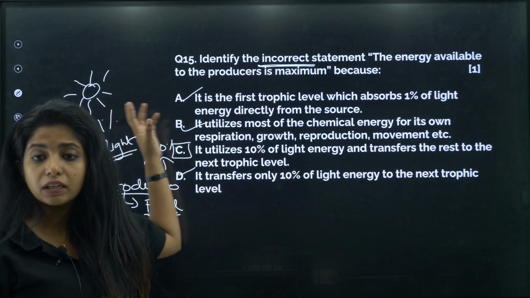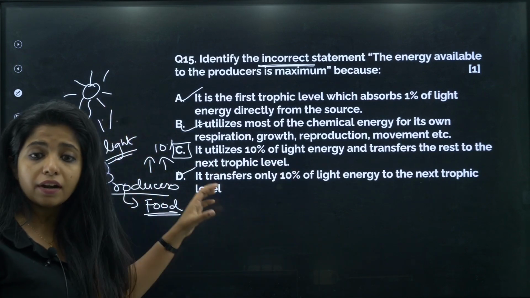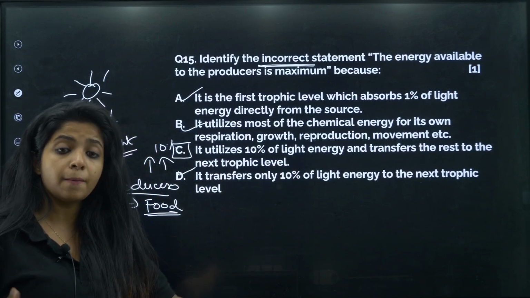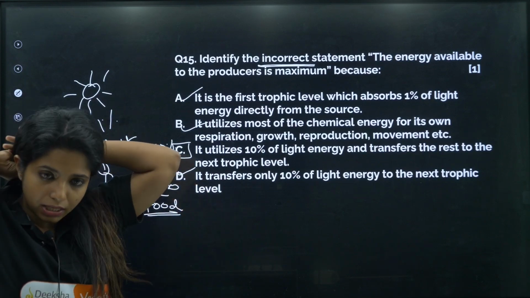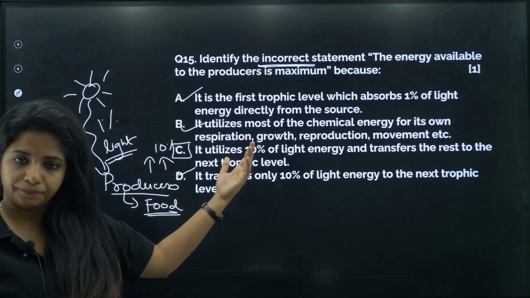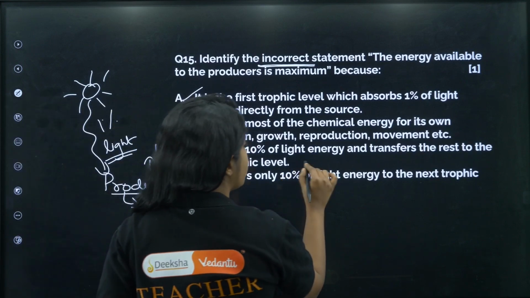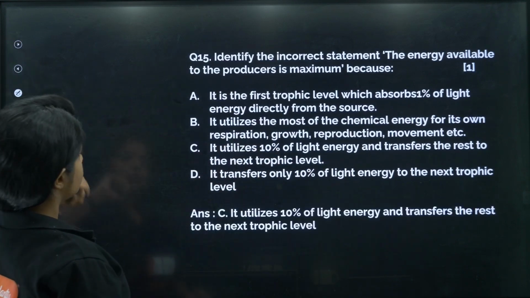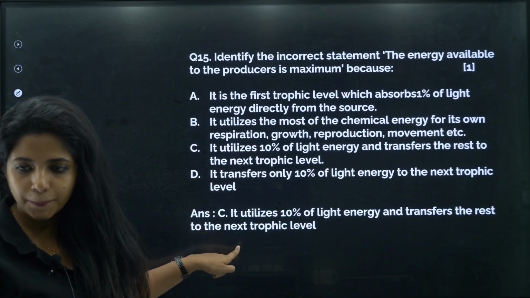It is not that it takes in 10% of the light energy and transfers whatever rest is there to the next organism. It is not like that. Okay, it takes 1 to 2%, it gives 10%. Fine. So this becomes the wrong statement. This is the incorrect one. So let's give it C.